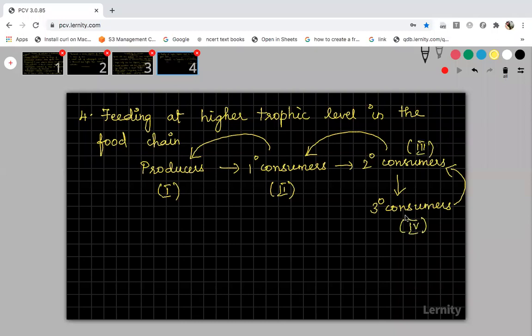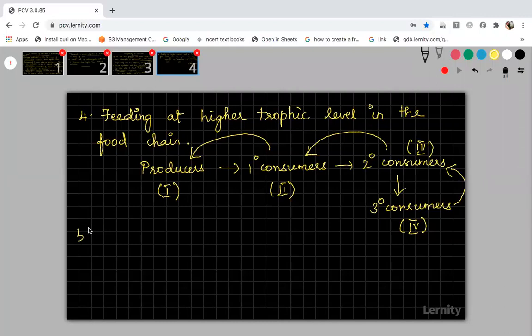Okay. Now the organisms, I told you, tertiary consumers will consume the secondary consumers. So the fourth trophic level organism is consuming the third trophic level organism, and the third one the second, and the second one the first. Now what is the reason I have given here? The feeding at higher trophic level. For example, if an organism consumes the higher trophic level organism, that particular organism can easily be prone to extinction, because it is beyond the natural food chain that is taking place, right? So the organisms which feed at a higher trophic level in the food chain are also easily prone to extinction.